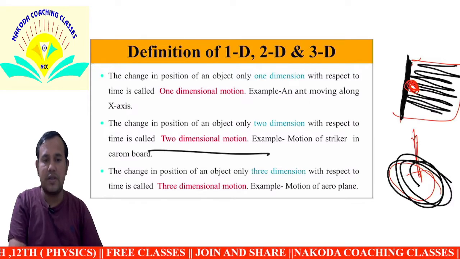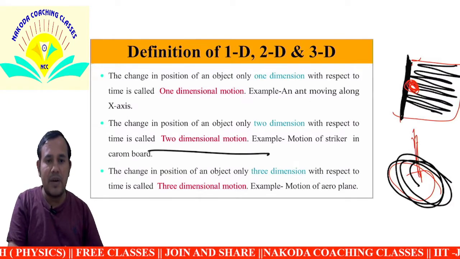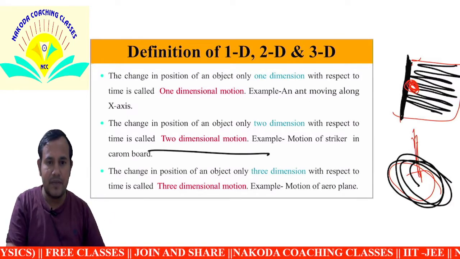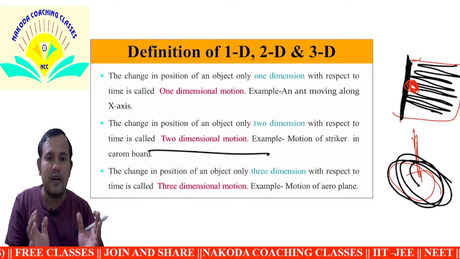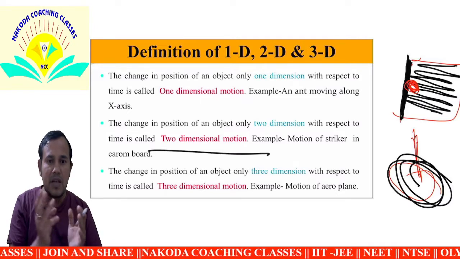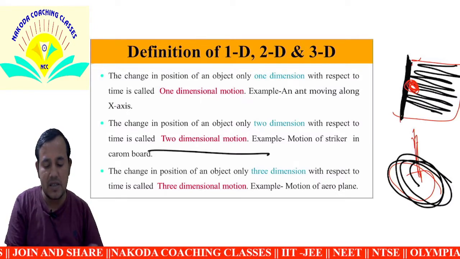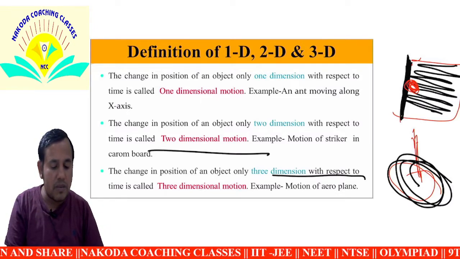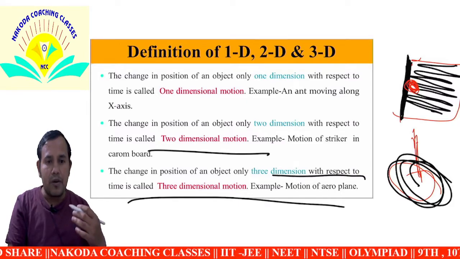What is the definition of 3D? It is the change of position of an object with respect to time in three dimensions, three directions. What is an example? The motion of an aeroplane, the motion of birds.